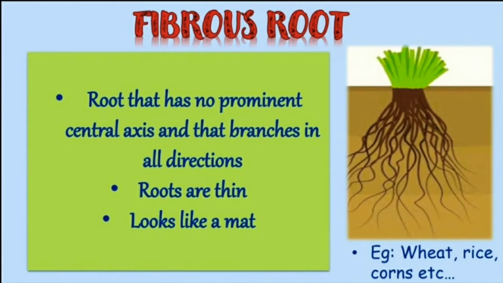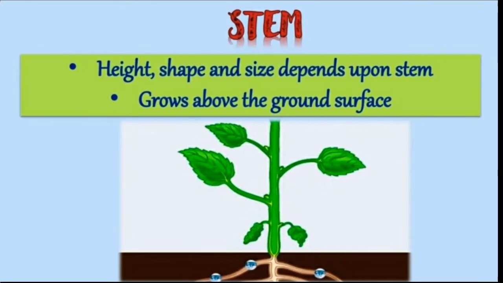Now let us study the stem. The height, shape and size of a plant depend upon the stem. The stem carries out various functions and it grows above the surface of the ground. That means above the ground surface. So the height, shape and size depend upon the stem. Okay, the height and shape of a plant.